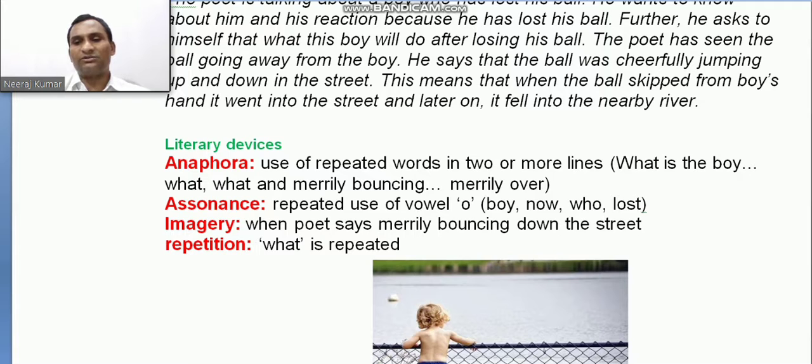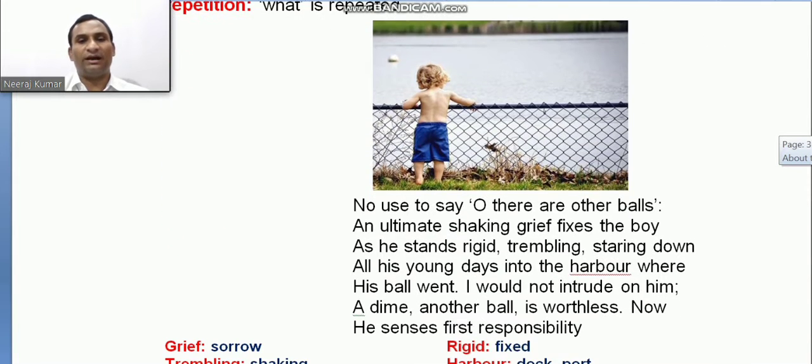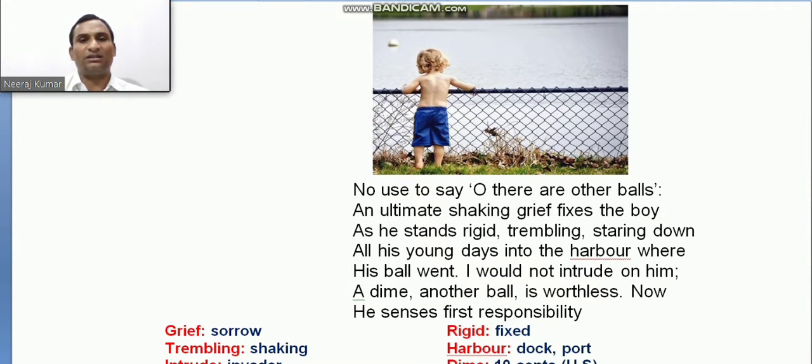Now let's go to the next stanza. You can see in the photograph there is a boy, and that boy is watching his ball, and that ball is in the water. So no use to say, oh, there are other balls. No use to say to the boy, there are other balls. The poet is saying that's it to the boy.